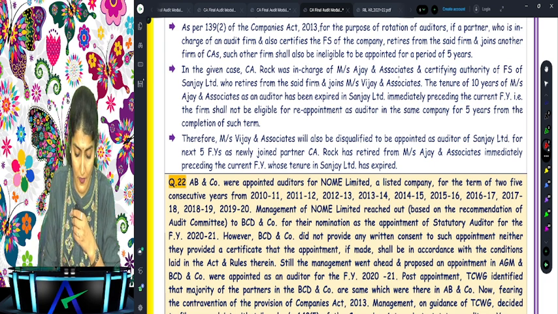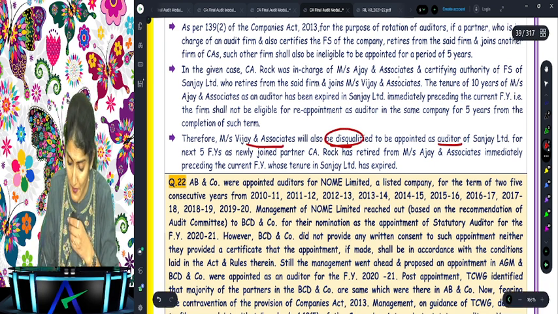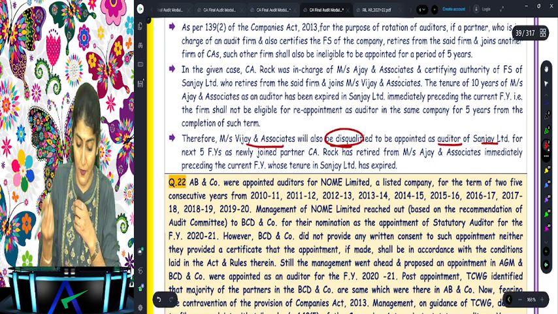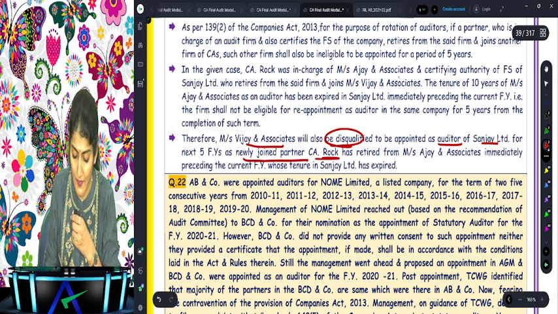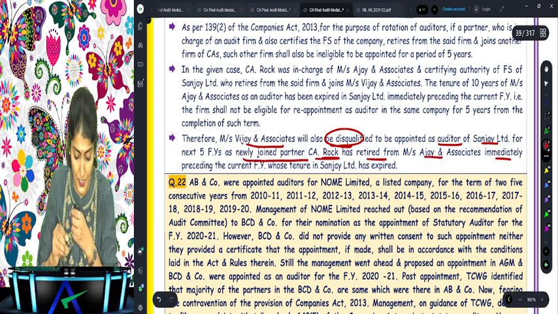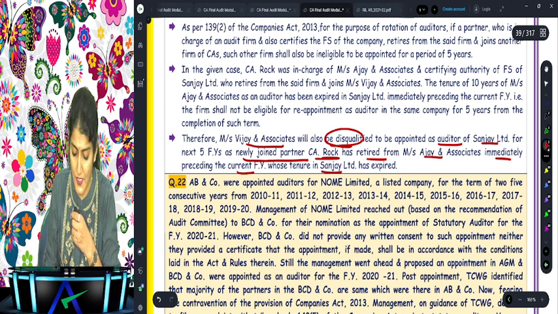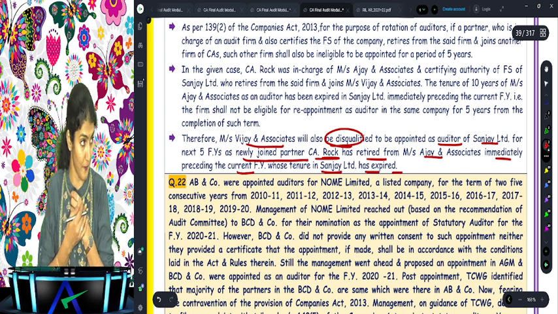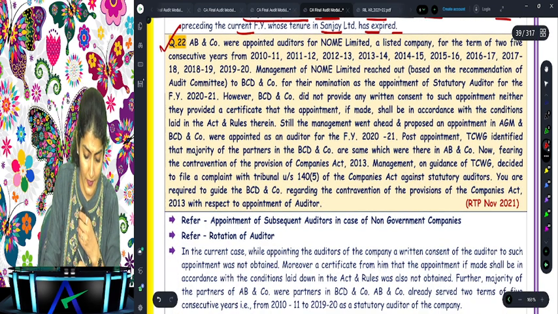Okay, right? What does it say? Vijay and Associates will also be disqualified as an auditor for the next 5 years, as newly joined partner CA Rock has retired from Ajay immediately preceding the current year, whose term in Sanjay has expired. Okay, coming to question number 22.